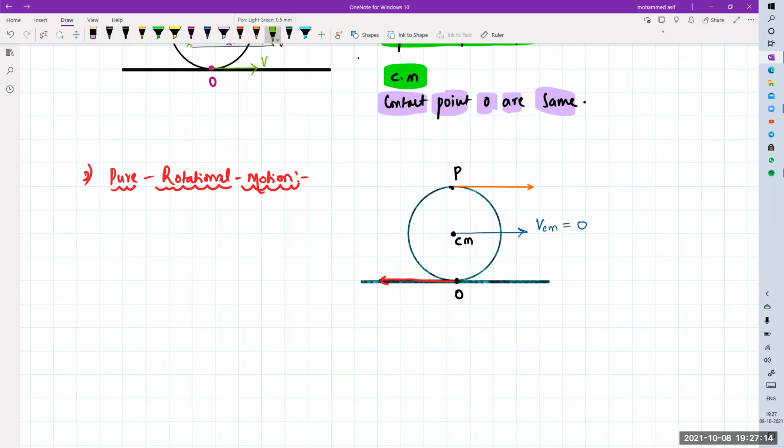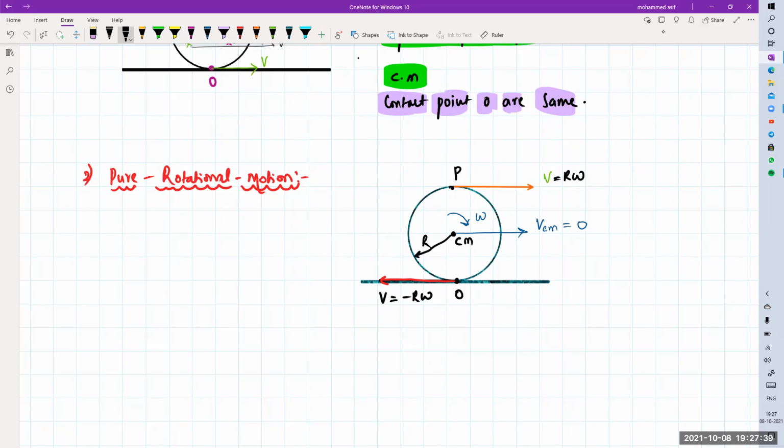Then the velocity of this point is purely due to rotation. As this body is rotating, it will have angular velocity, that is equal to omega. What is the relation between V and omega? If the radius of this one is R, V is equal to R into omega. This one is also V equal to minus R omega, in the opposite direction.